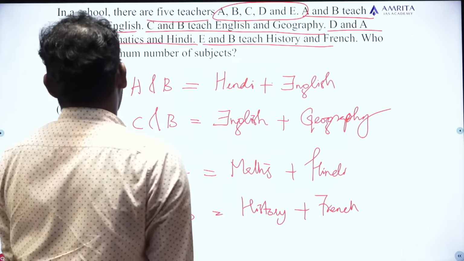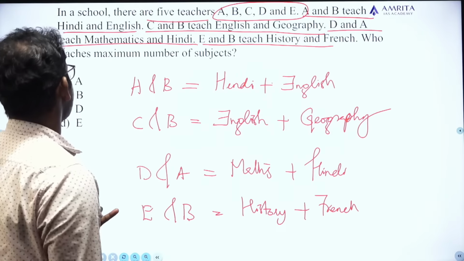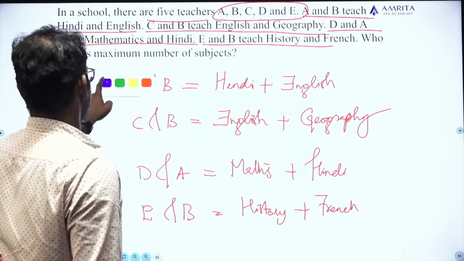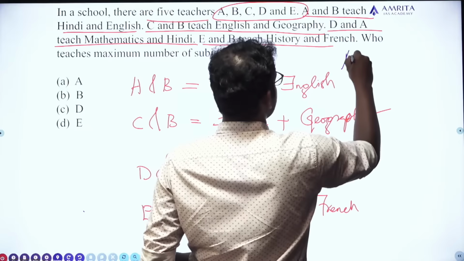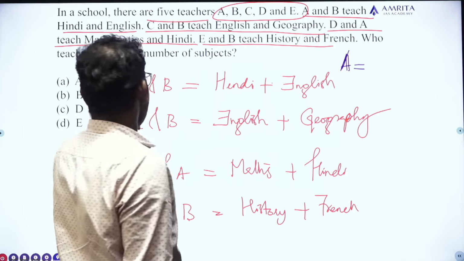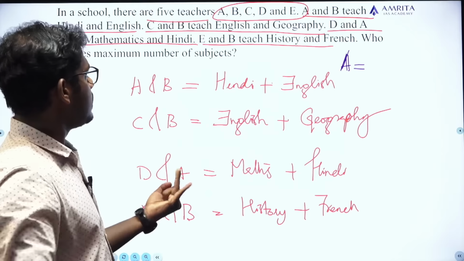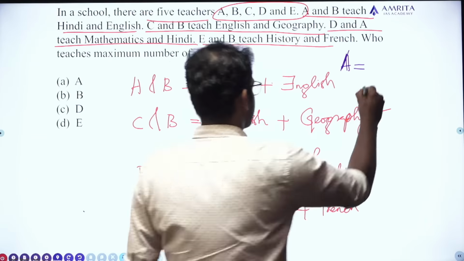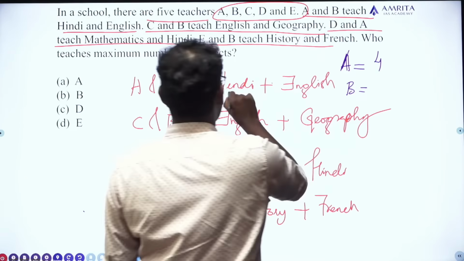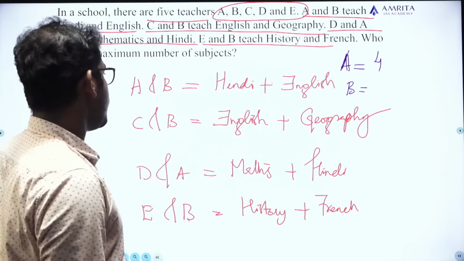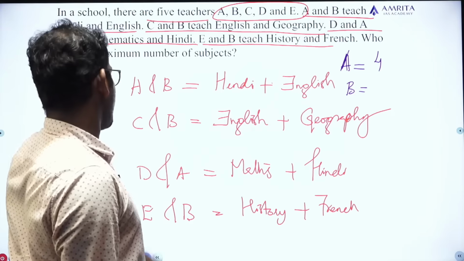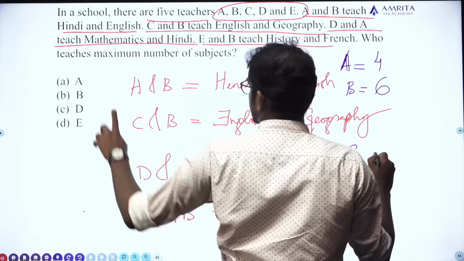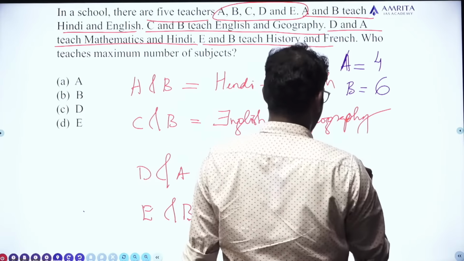Okay. A teaches how many subjects? A teaches what? Hindi and English, then Maths and Hindi. So A teaches how many subjects? 4 subjects. B teaches how many subjects? Hindi and English, English and geography, 2 plus 2, 4. Then history and French. So B teaches how many subjects? 6 subjects. So the option doesn't contain C, so we can eliminate C.